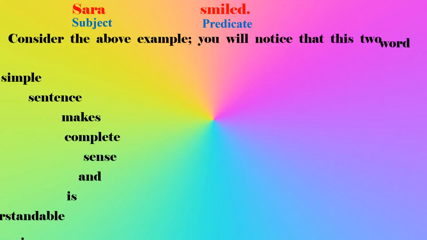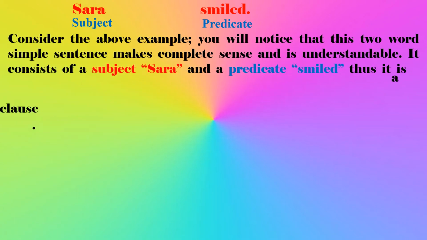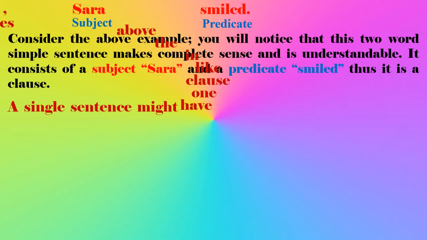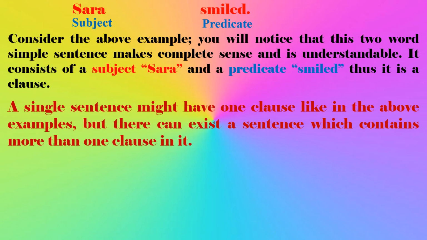Well, let's consider a few more examples of clause. Sarah smiled. Now, consider the above example. You will notice that this two-word simple sentence makes complete sense and is understandable. It consists of a subject, Sarah, and a predicate, smiled. Thus, it is a clause. A single sentence might have one clause like in the above example, but there can exist a sentence which contains more than one clause in it.